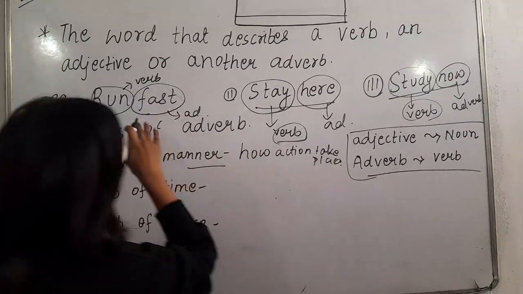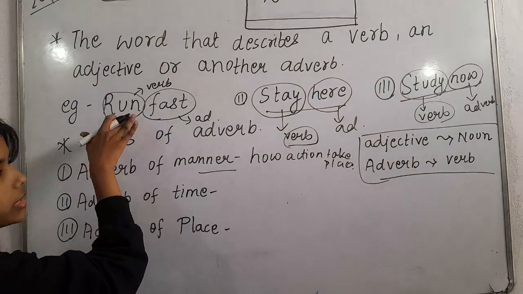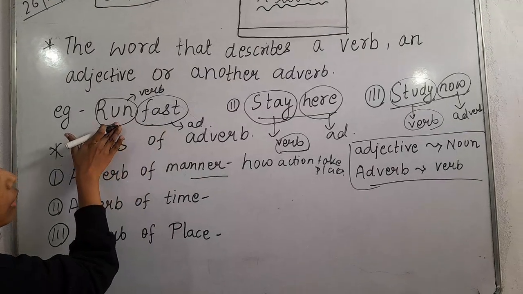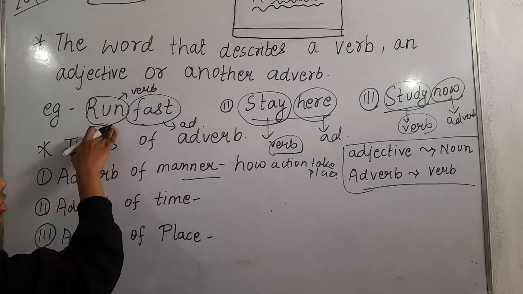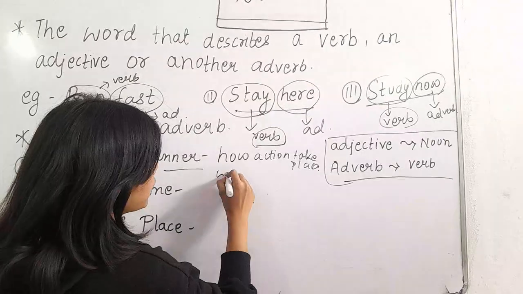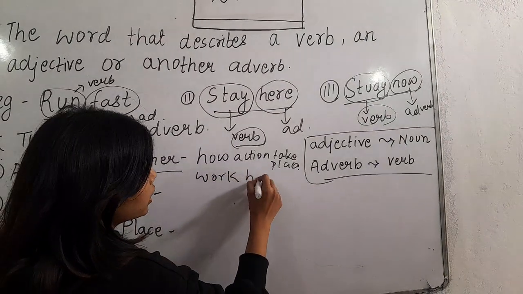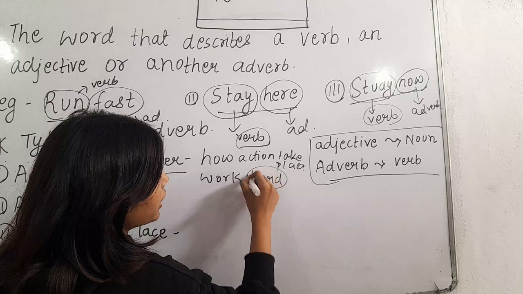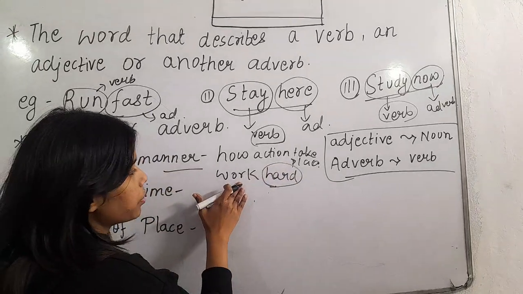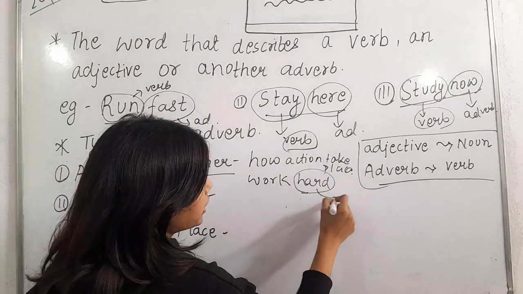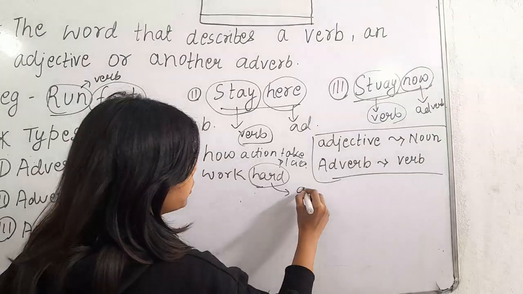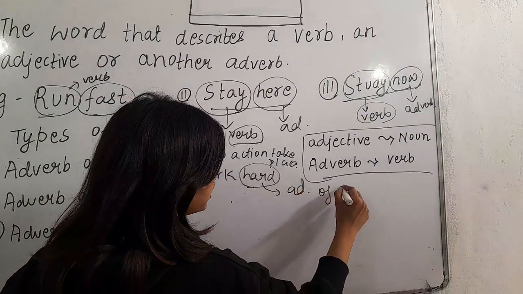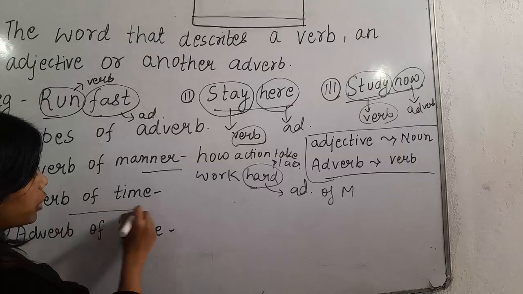Like for example, here we have see run fast. How you have to run fast. So fast is telling that how the action is taking place. In the same way, work hard. How you have to work? You have to work hard. So hard is telling how the action is taking place. So all the words which tells us about how the action is taking place, that will be called as adverb of manner.